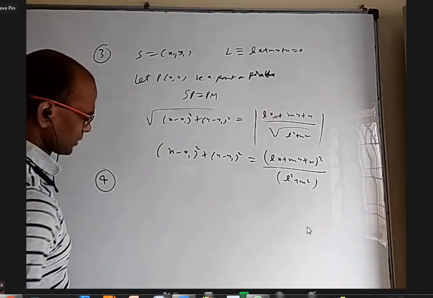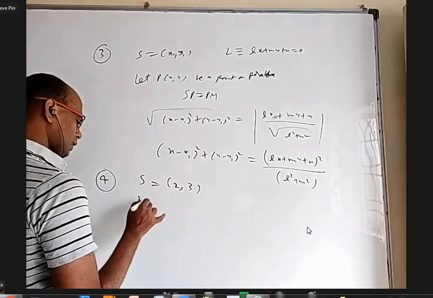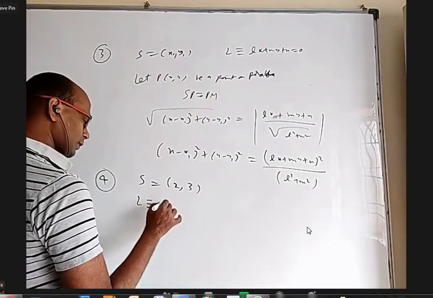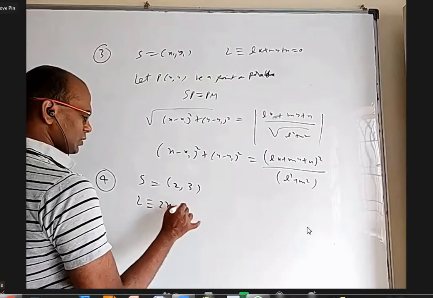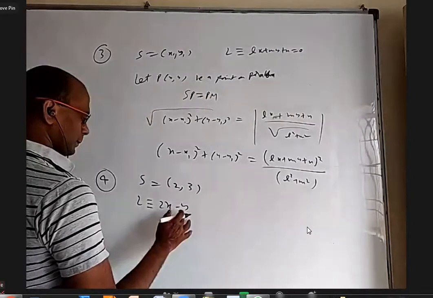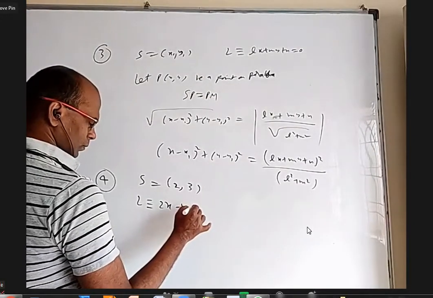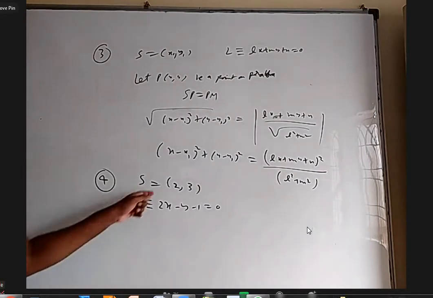Okay, next one you expand it. Focus is (2, 3) and directrix is 2x minus y minus 1 equal to 0. Okay, this is a focus, this is a directrix.